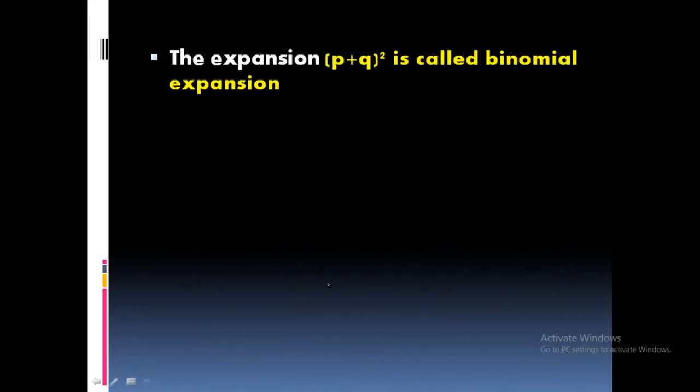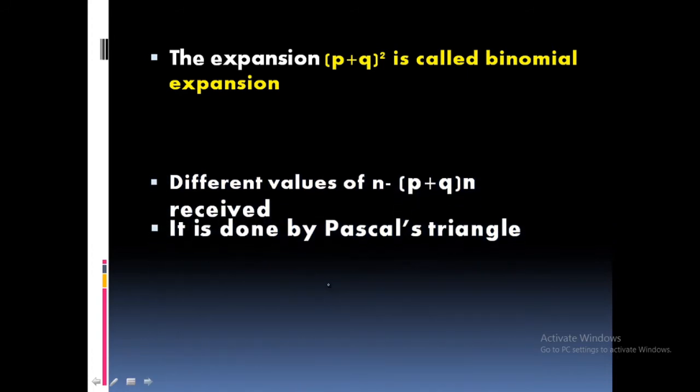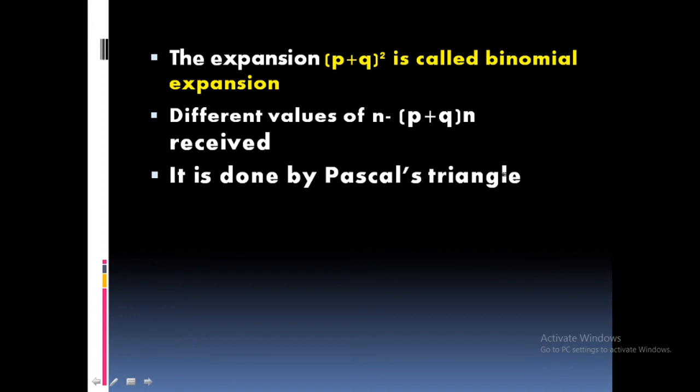Okay. Now let us see. The expansion of P plus Q whole square is called binomial expansion. This probability theory distribution is known as binomial distribution. Clear? Now different values of n, that is P plus Q whole raised to n. Read like this: P plus Q whole raised to n. That is n means how many times you are going to trial. It is very easy to obtain. There is an already prepared chart that is known as Pascal's triangle. By looking into that triangle, you can derive this very easily.